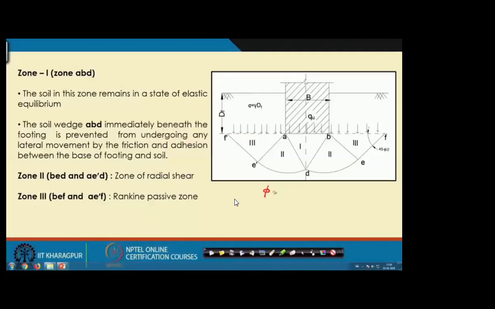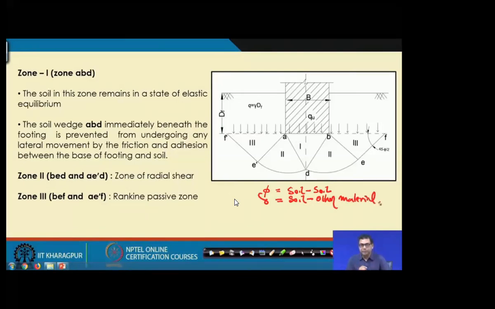Now, if there is friction between soil and any other material like the foundation, because your foundation can be concrete, that means here the friction is between the concrete and the soil. This friction angle is called delta. So phi is soil to soil and delta is soil to other material.